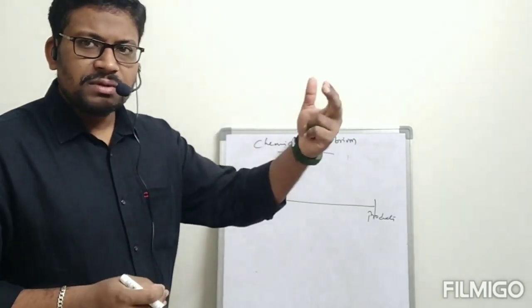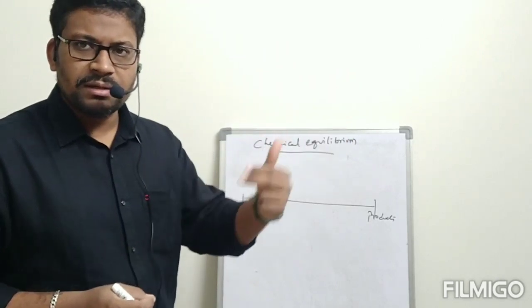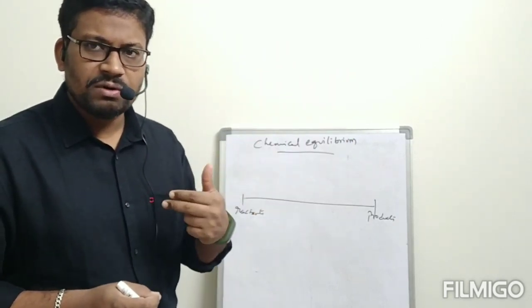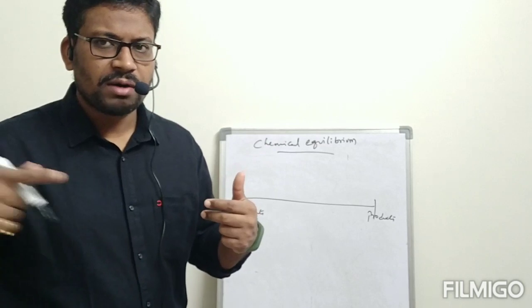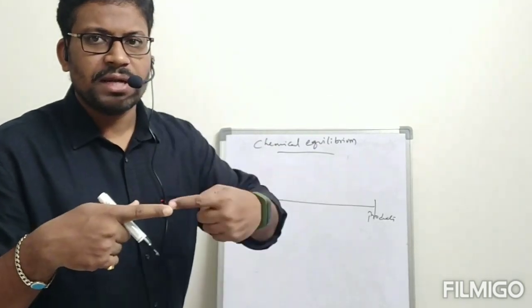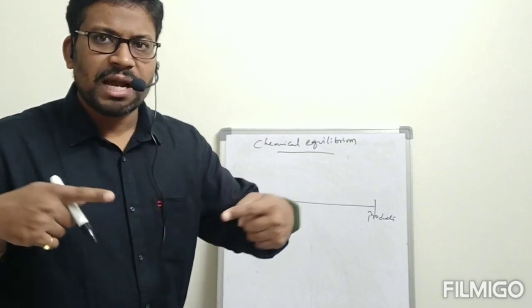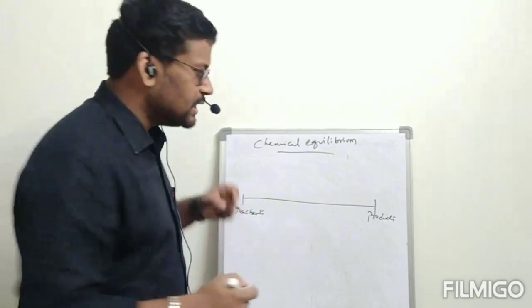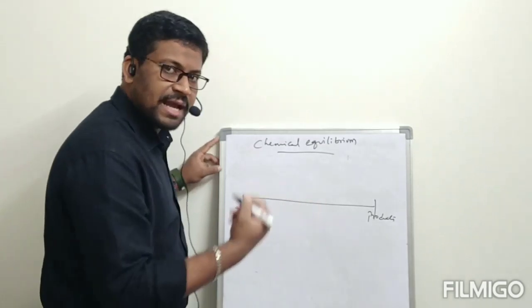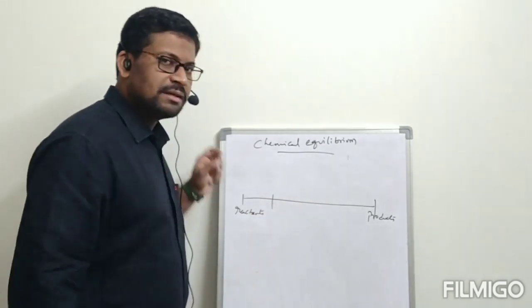From then onwards the backward reaction is also slowly happening. After that, what is going to happen finally? Rate of forward reaction and rate of backward reaction are getting equal, for some reactions nearer to reactants itself.